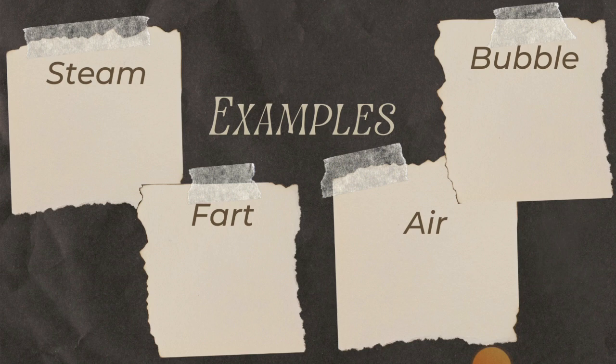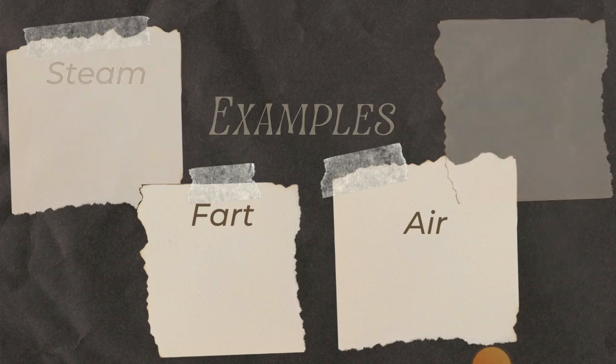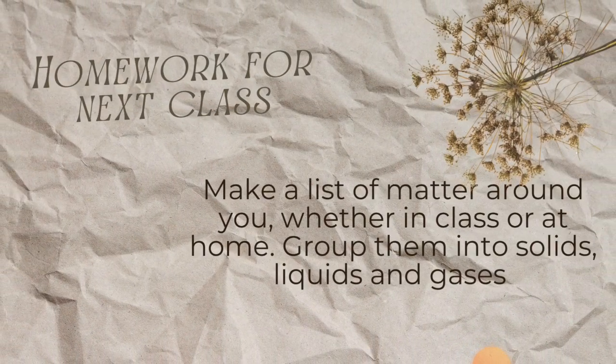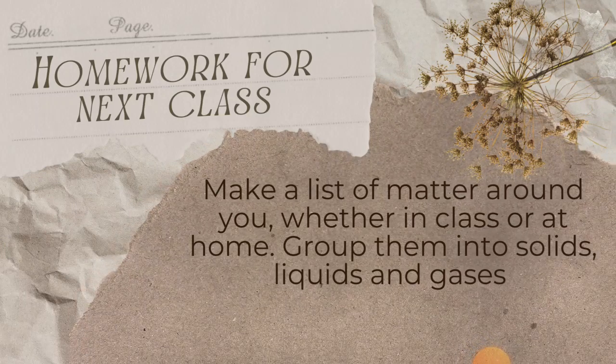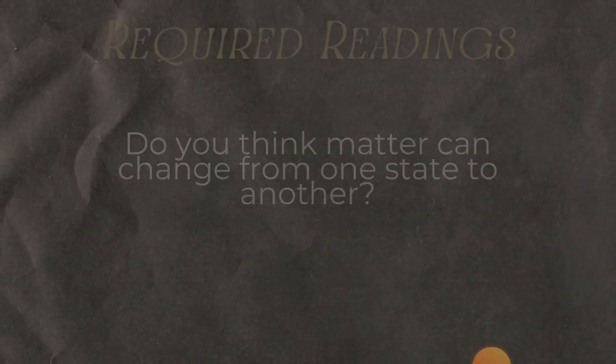Okay. To test your understanding, let me see whether you've been following in this class. I'll give you a little homework for the next class. Make a list of matter around you. Yes, just go around your environment from your class to your home. Make a list of matter, then group them into solids, liquids, and gases. That's going to be very easy, won't it? Very easy. Give it a try. Do that, write it in your note. You can submit to me in class so I can verify your answers and know whether you did well.